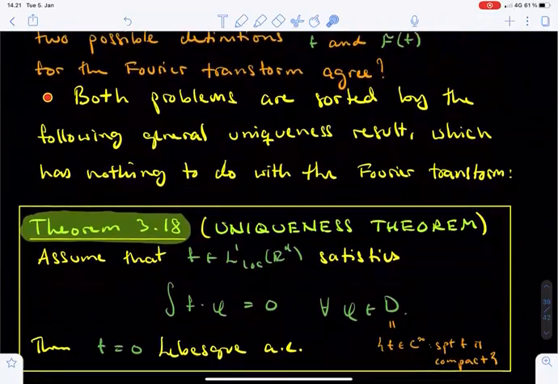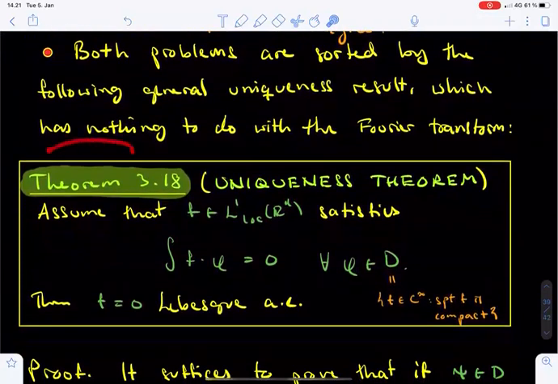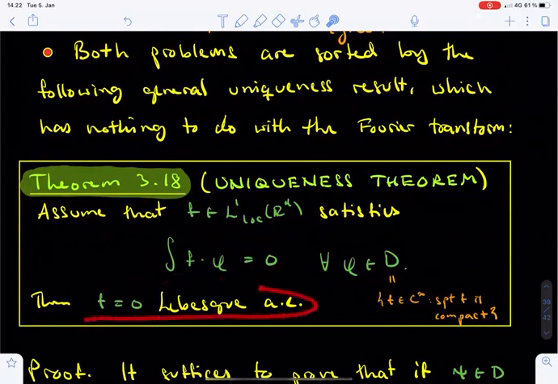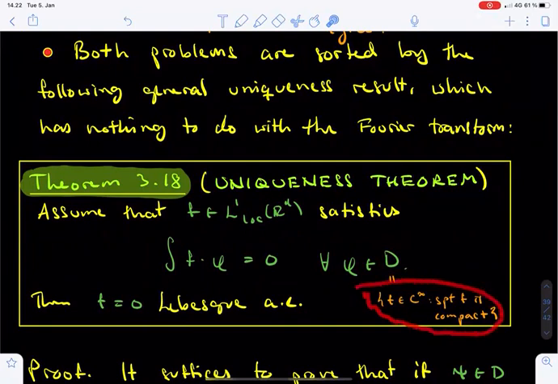Both of these questions will be resolved by a generally useful result in Theorem 3.18, which has nothing to do with the Fourier transform. It says that if f is a locally integrable function on R^d, and the integral of f times any test function vanishes, then f equals 0 Lebesgue almost everywhere. Here we recall that the space calligraphic D of test functions consists of smooth and compactly supported functions. So, in particular, the integral in the theorem is well defined because f was assumed to be locally integrable, and the support of the function phi is compact.